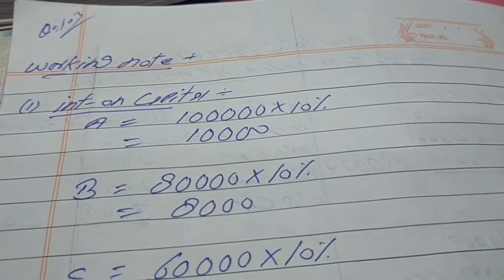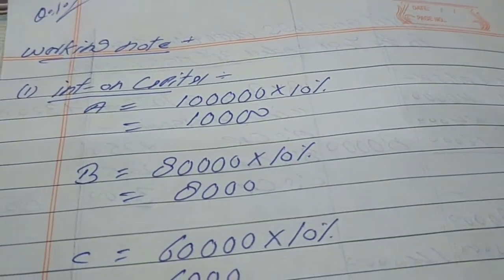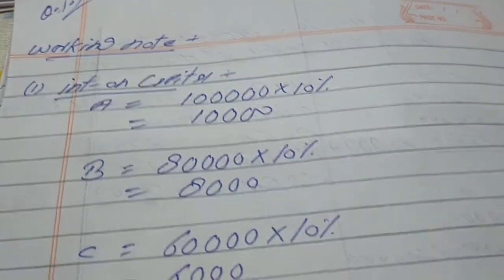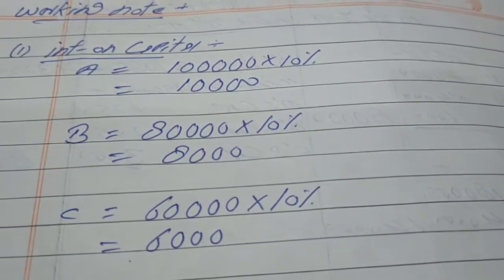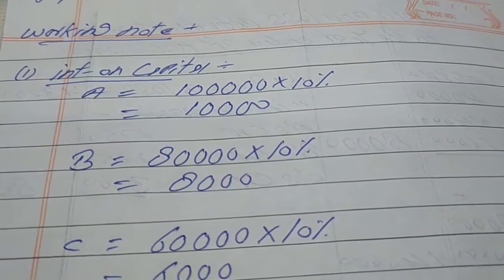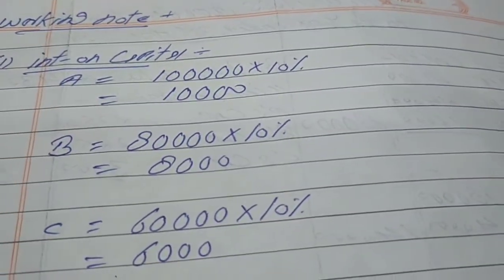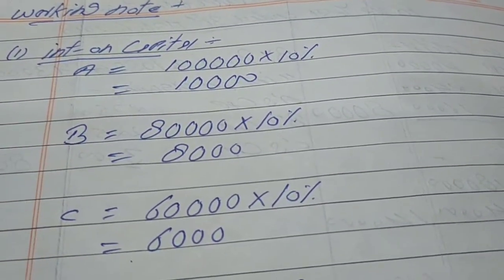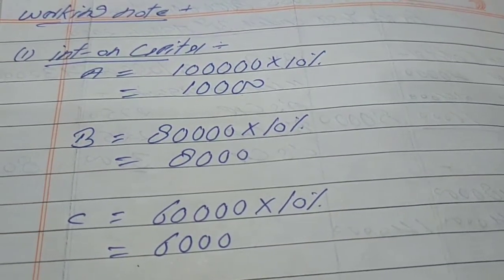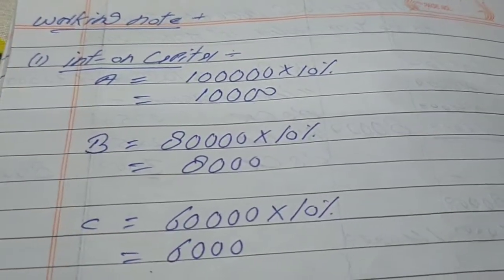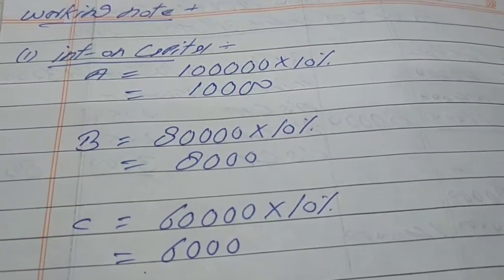Class 12th. Again, I am Kuldeep sir with you, right now with a new question. That is the question of your guaranteed profit. Before this, the question related to guaranteed profit was about a guarantee by one partner to another partner. But in this question, the partner is giving a guarantee to the firm.